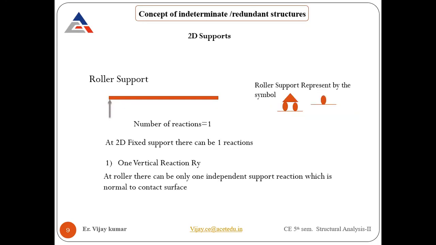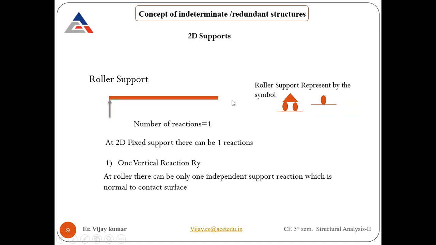And third is the roller support. Again, it's represented like this, vertical, having a roller under it, or you can see it like this as well, so you don't get confused. It's a triangle or like a roller. You have to be careful. This kind of support is also a roller support, and this one is also a roller support. To remember this, just keep in mind that the rollers will be there.